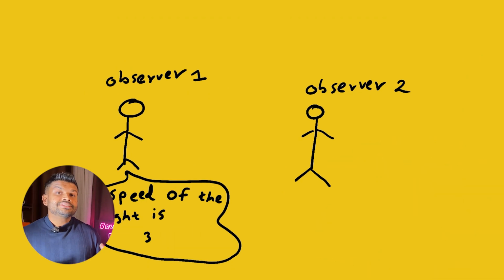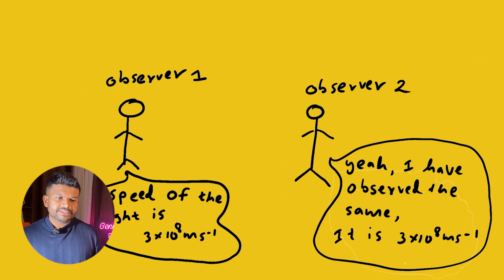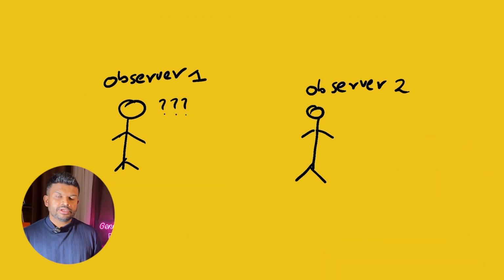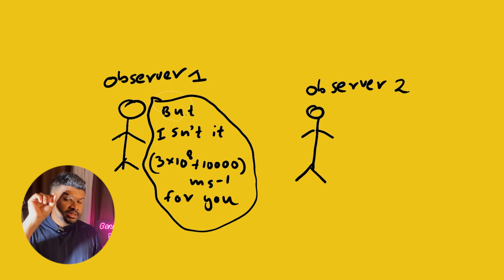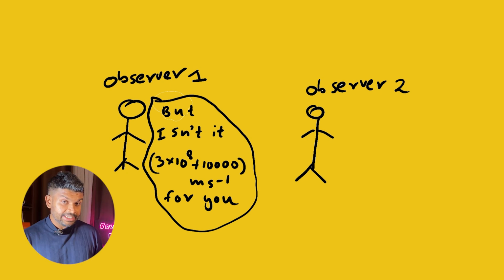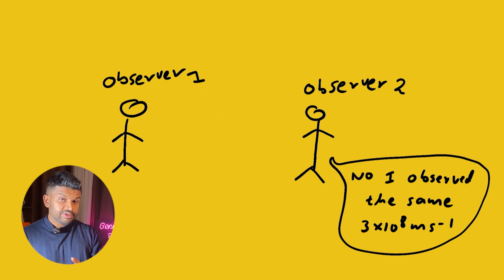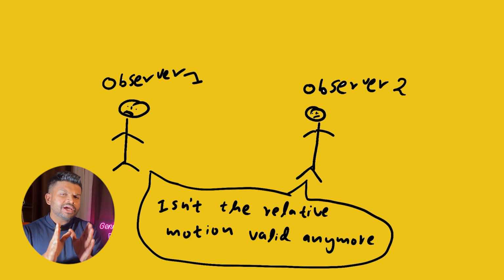But we already know that the speed of light is 3 times 10 to the power 8. That's a constant standard value. But look at what observer number 2 is saying here. As observed by observer number 2, still the speed of light is 3 times 10 to the power 8 meters per second. Surprisingly, this is the same value. Does it violate the relative motion concepts that we have already learned?